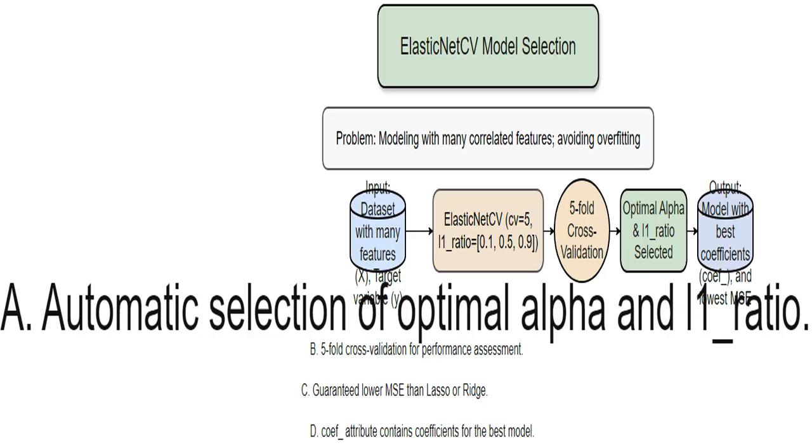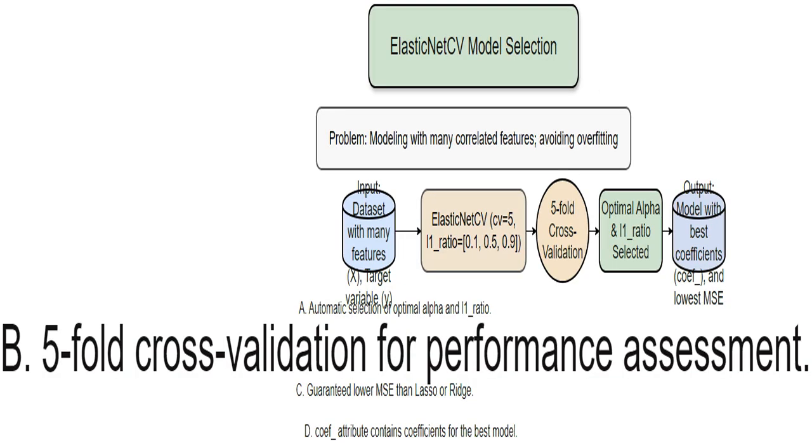Yes, that's the main advantage of using ElasticNetCV. It automatically searches for the best combination of these hyperparameters during the cross-validation process. Exactly. I explicitly specified 5-fold cross-validation using "CV equals 5". This ensures a reliable evaluation of the model.